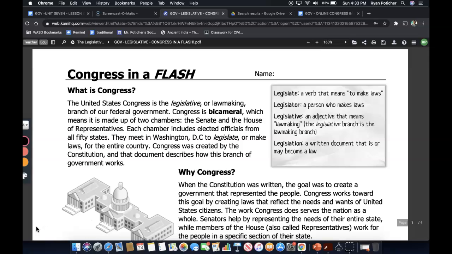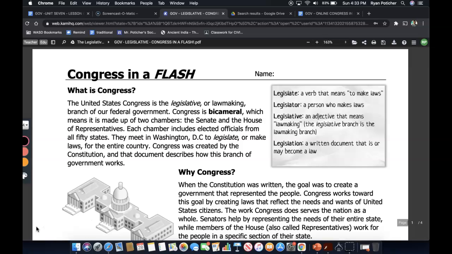This is a Screencast-O-Matic presentation and recording for the part of the lesson that has us looking at Congress in a flash. Please remember that your task here is to answer the key concept questions as they coincide with the reading and to complete the exercises down below. Please also remember that you can play any part of this presentation for detailed clarity or repetition later on. Let's go ahead and get started.